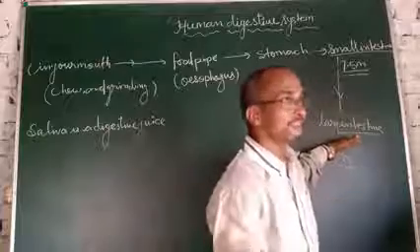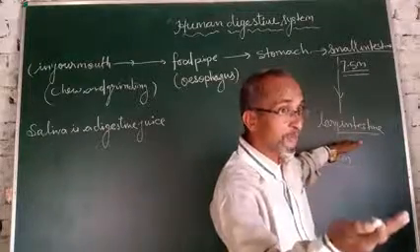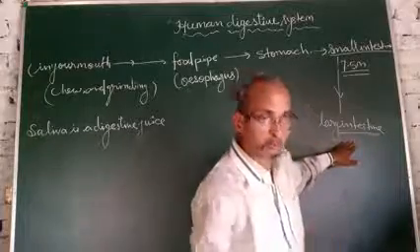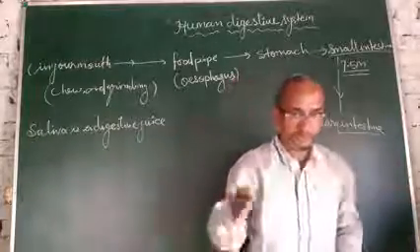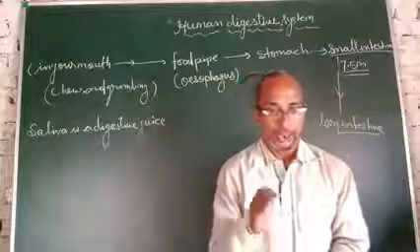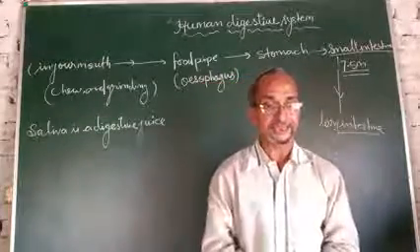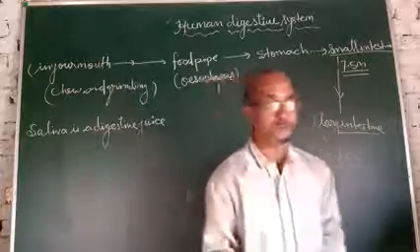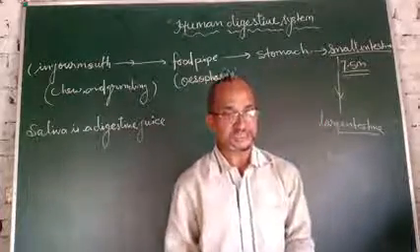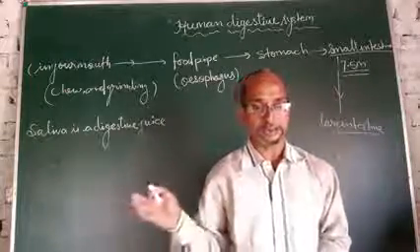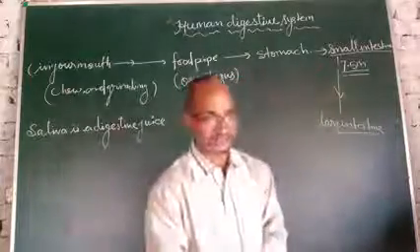In the large intestine, the water part of the food is absorbed and removed, and the insoluble substances are stored in the last part of the large intestine.